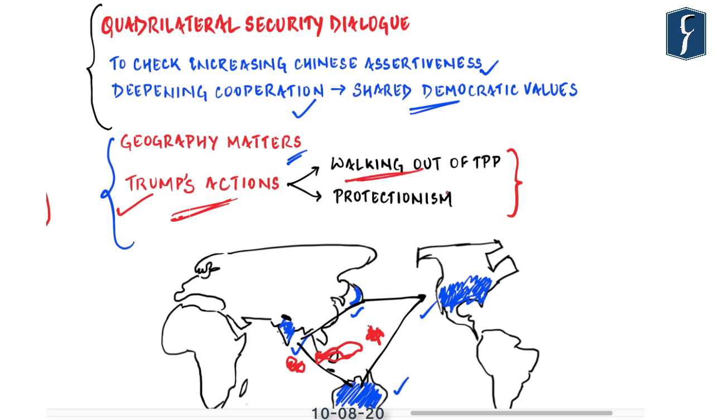And secondly, the actions taken by Trump have dented the interest of the members of the Quad themselves. For example, the unilateral walking out of the United States after Trump entered the presidential office from TPP, or Trans-Pacific Partnership, hurt the cause of not only Australia but also Japan, both of which then moved on to enter into RCEP, dominated by ASEAN and China. And second, the protectionist policies being followed by Trump are hurting not just Japan and Australia but also India.